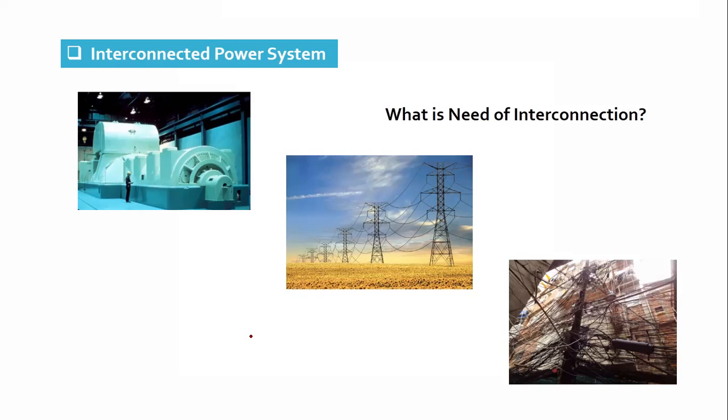Very good. Mahimdan has said that it will increase the efficiency of the plants. Obviously, when the generating stations are interconnected, we can operate the power system in the most economical way.